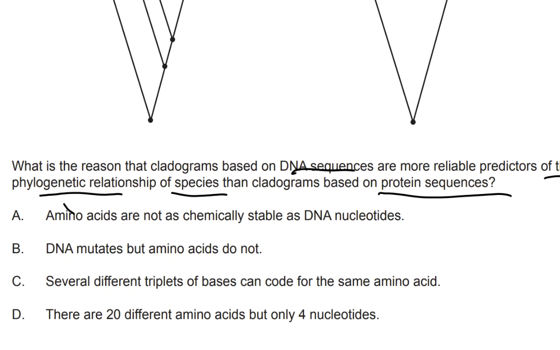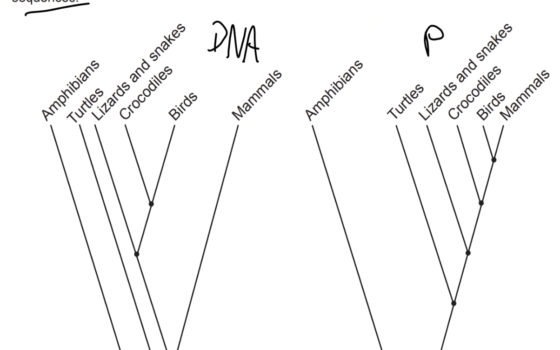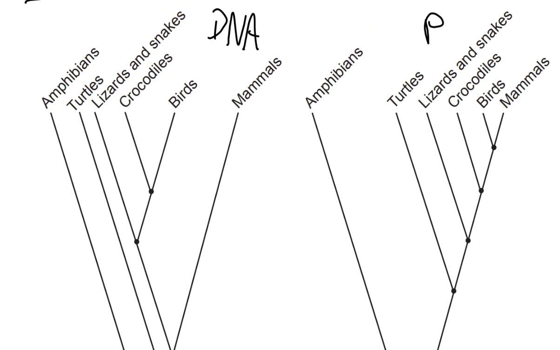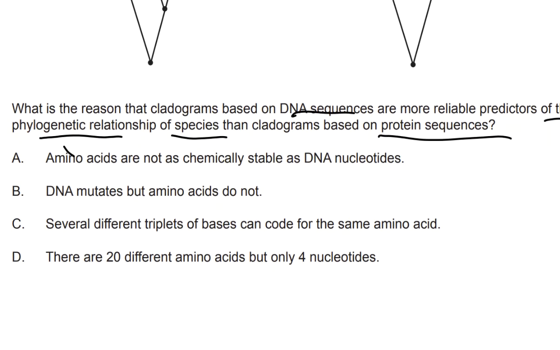When we're thinking about cladograms, what matters is the DNA itself, because DNA is ultimately how we measure whether things are close or not at a molecular level. We don't care about the proteins. And the DNA is better than the proteins because proteins are made from amino acids, and the same amino acid can be coded for by multiple different codons.